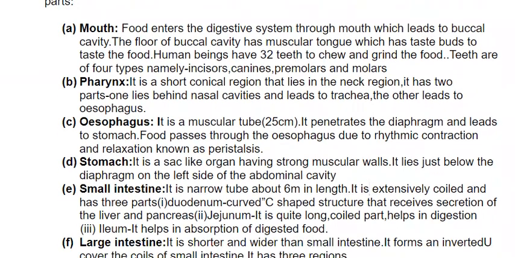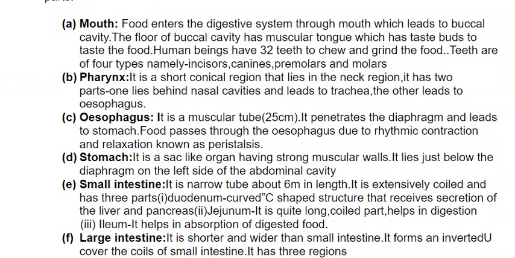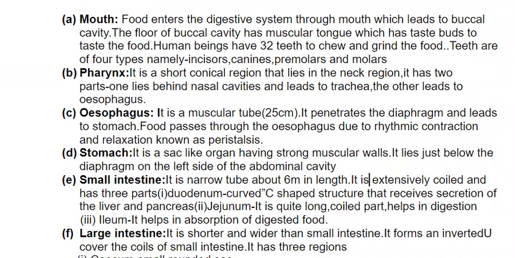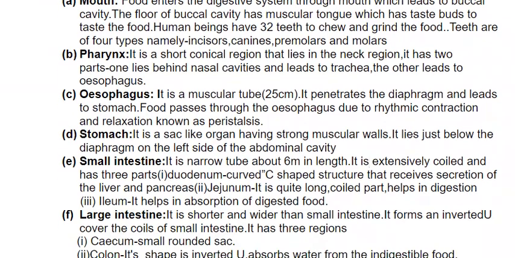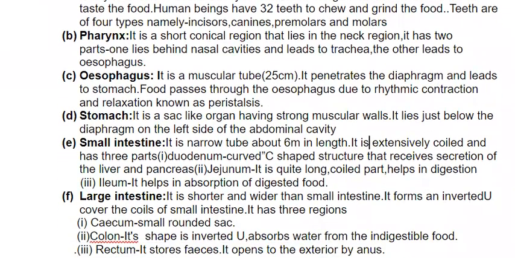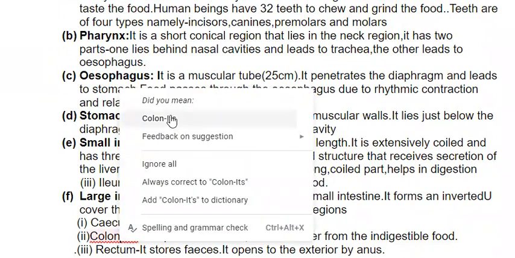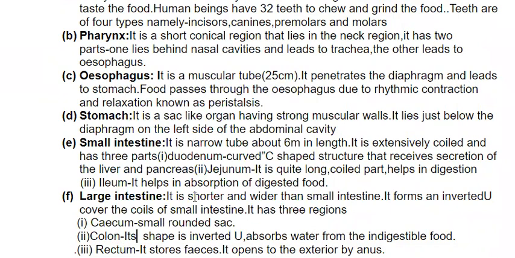Large intestine is shorter and wider than the small intestine. It forms an inverted U, covers the coils of the small intestine, and it has 3 regions. First, caecum, a small rounded sac, then colon. Colon's shape is an inverted U, and it absorbs water from the indigestible food. Rectum stores feces or stool. It opens to the exterior by the anus.